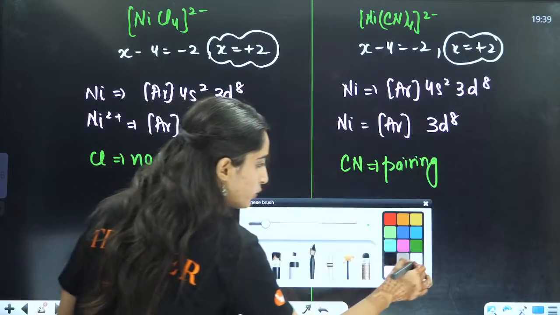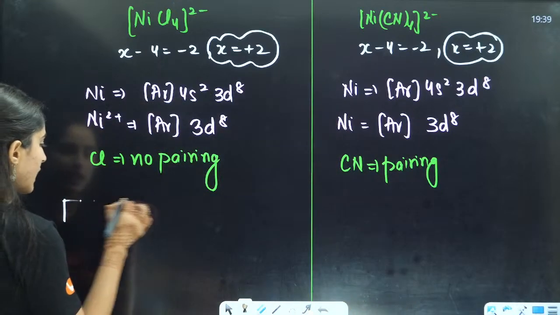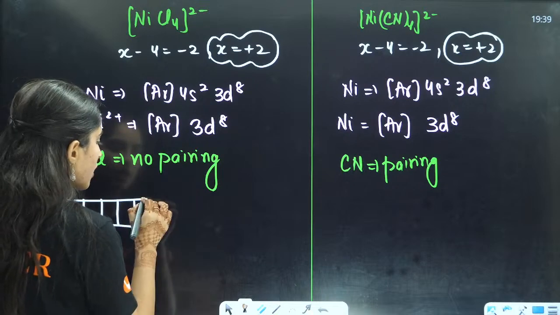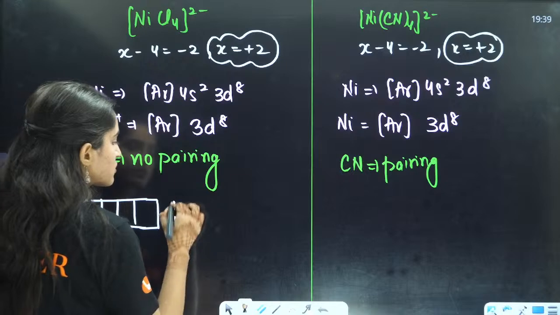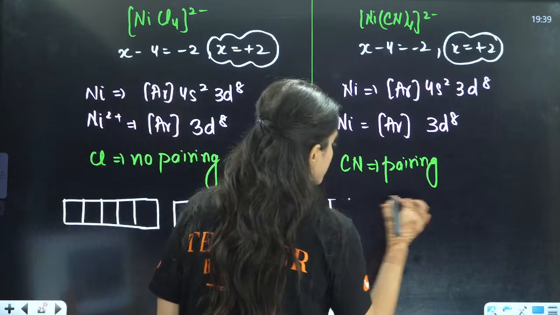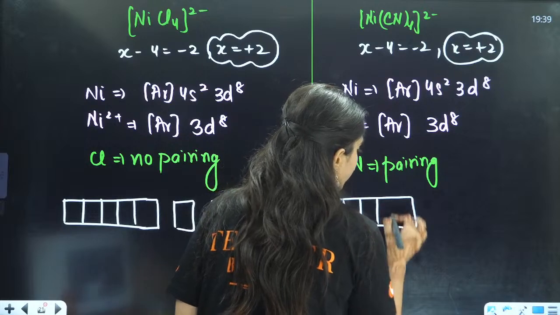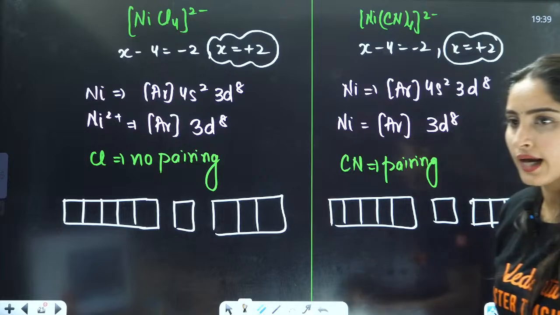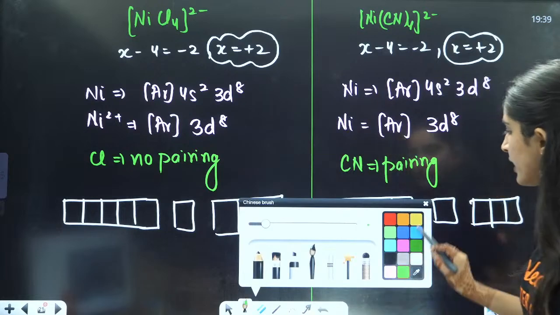So what you will do here, you will have this kind of thing, 1, 2, 3, 4, 5. This is your S, this is your P, and this is also your D. 1, 2, 3, 4, 5. This is your S, this is your P, right? Right now I have just made boxes here. Now let us fill the electrons.